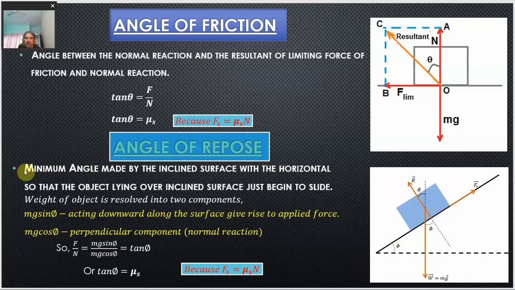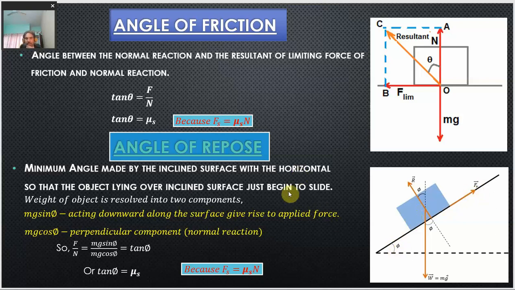How do we define angle of repose? It is the minimum angle made by the inclined surface with the horizontal so that the object lying over the inclined surface just begins to slide. This is the minimum angle to which the surface is to be raised or inclined so that the object lying over it just begins to slide. That minimum angle is called the angle of repose.